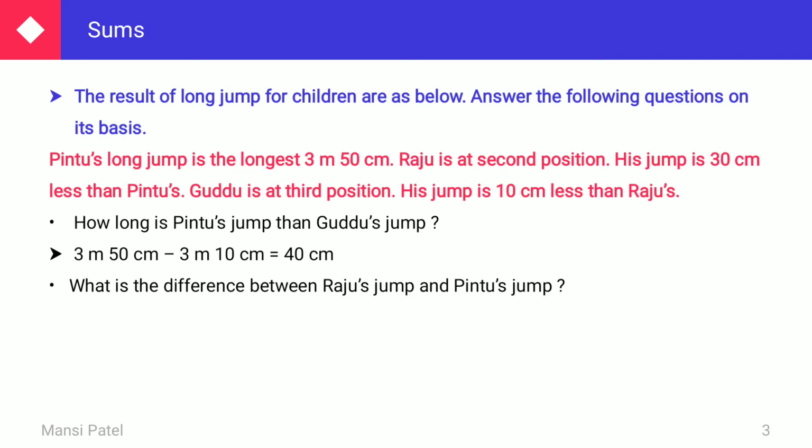Now the next question: what is the difference between Raju's jump and Pintu's jump? Here again they were given the comparison. So what do we have to do? The subtraction. From Pintu's long jump measurement, we have to subtract the long jump measurement of Raju. So 3 meter and 50 centimeter minus 3 meter and 20 centimeter. 50 centimeter minus 20 centimeter is equal to 30 centimeter. So what is the difference between Raju's jump and Pintu's jump? That is 30 centimeter.